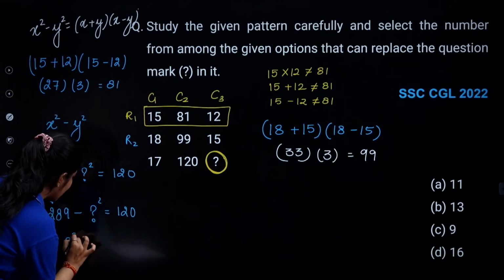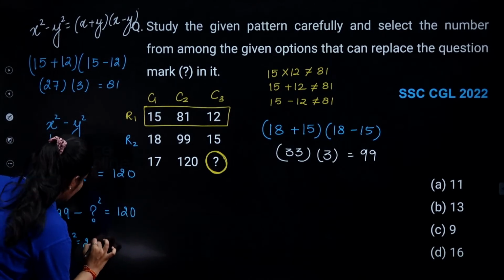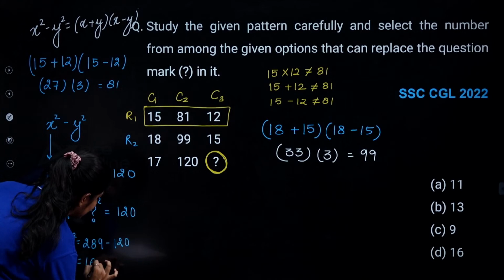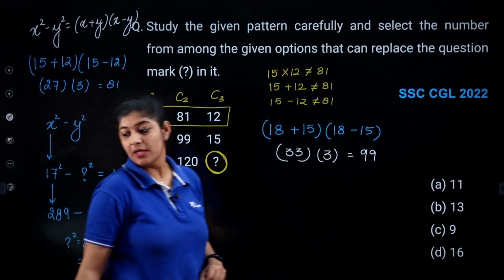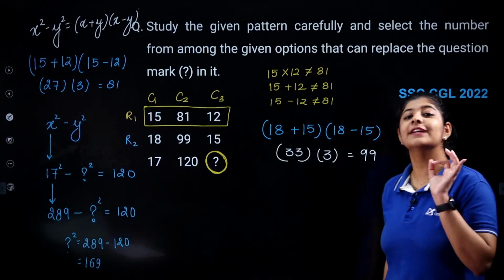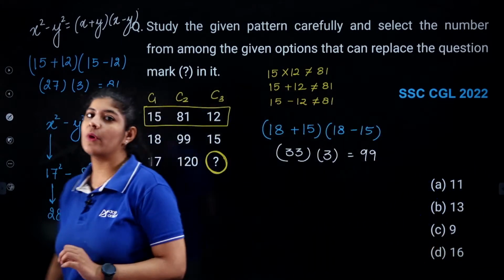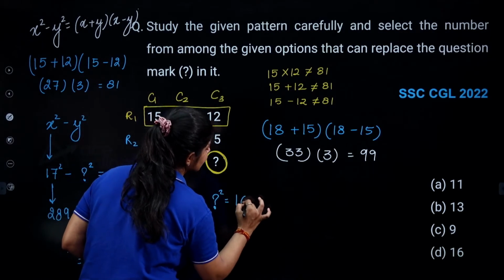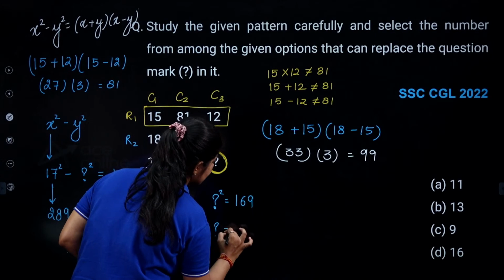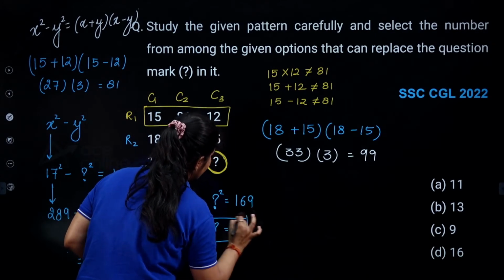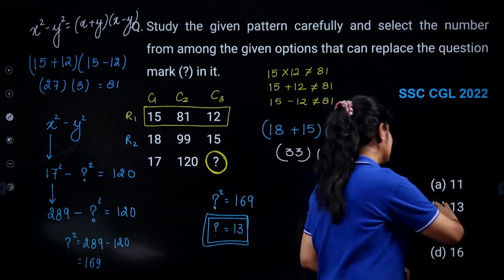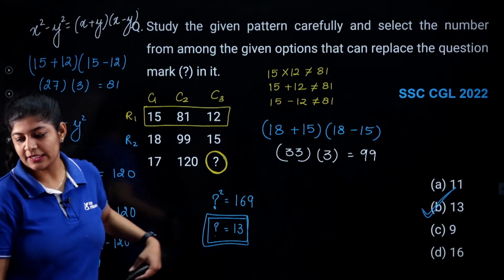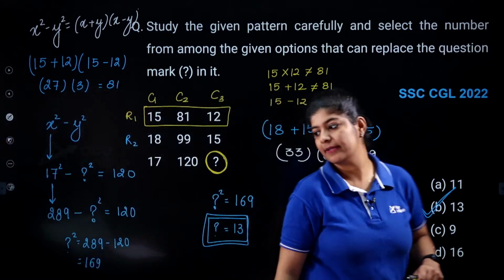So the value of question mark square is nothing but 289 minus 120, and here we are getting 169. And we all know that this 169 is the square of nothing but 13. So the value of question mark square is 169, so the value of question mark is nothing but 13. That means our option number B is the correct one. Our correct answer over here is option number B.